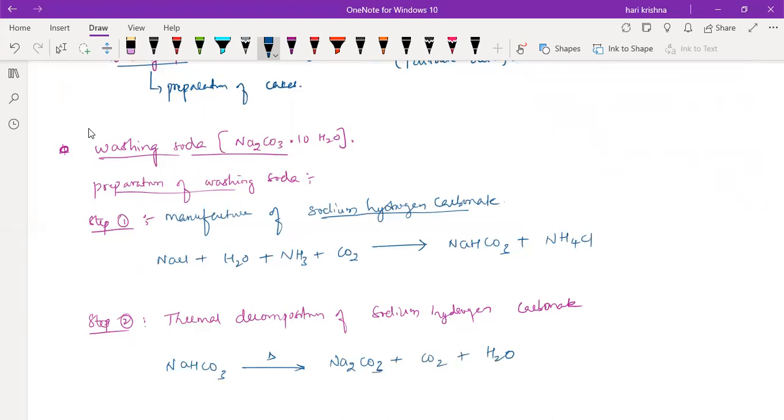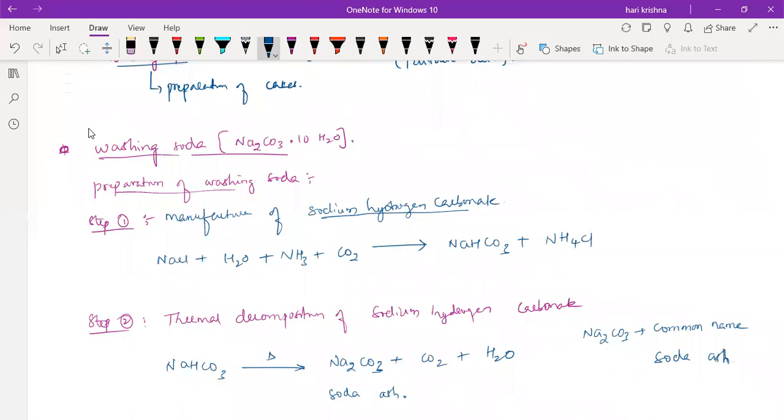Na2CO3 is sodium carbonate, but the common name is soda ash.